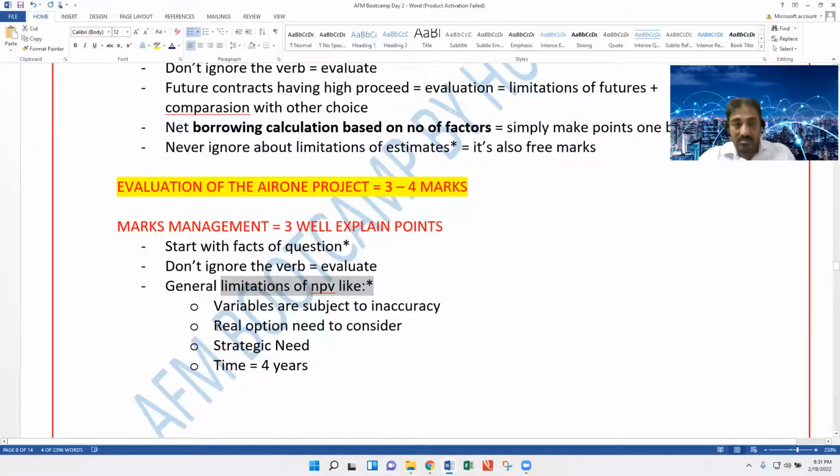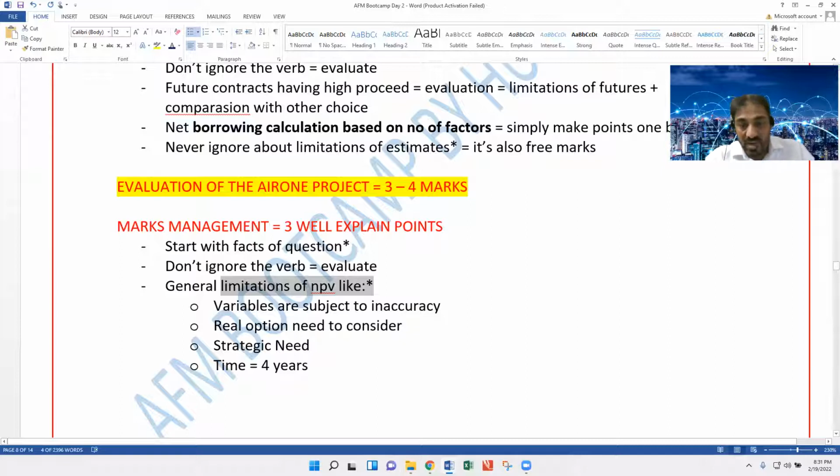And this is about strategic need. The time period is 4 years. We also need to consider what will happen after 4 years. What will our position be after 4 years? If we extend our analysis time period, maybe that NPV becomes positive.